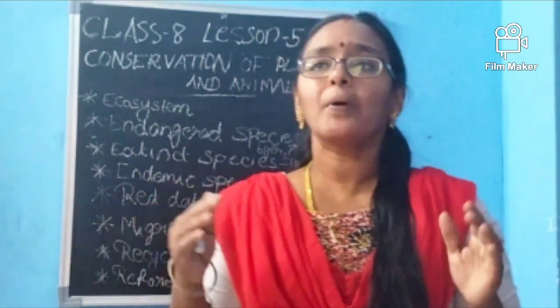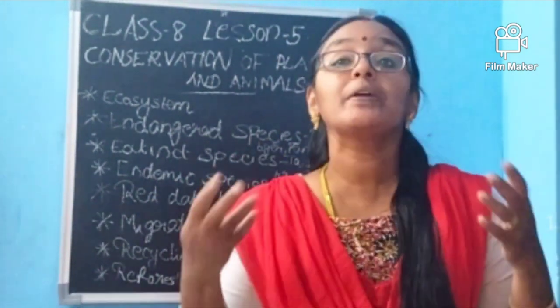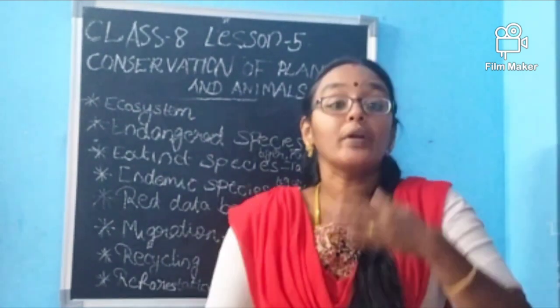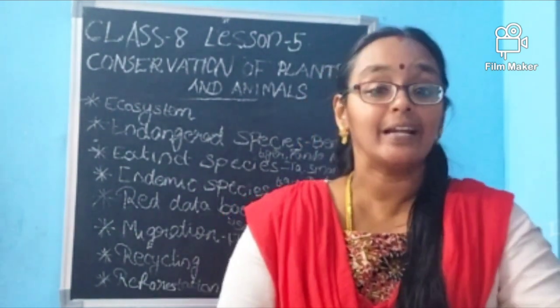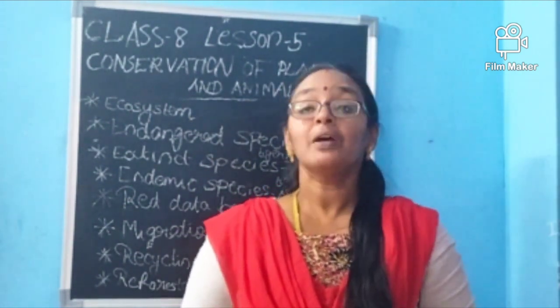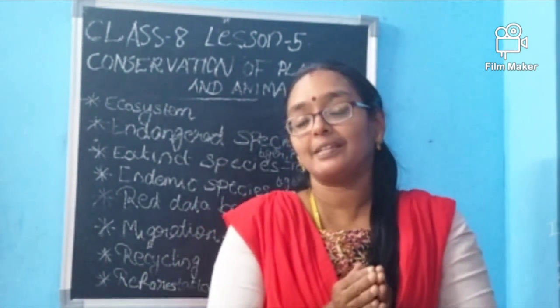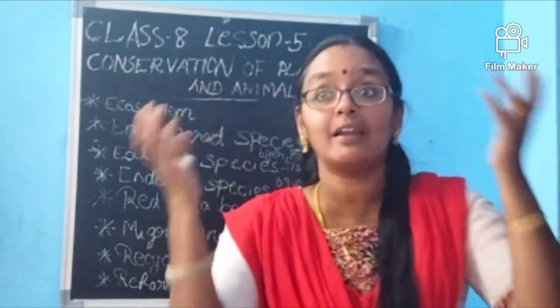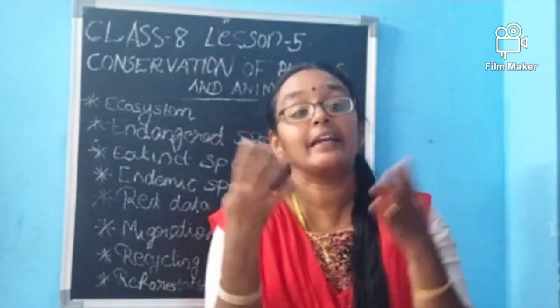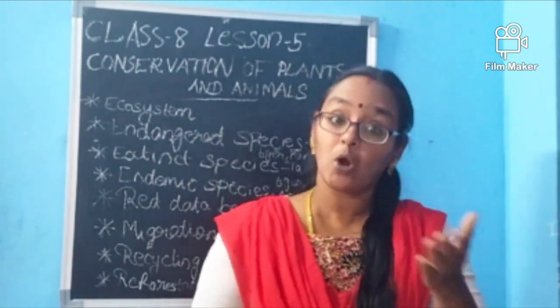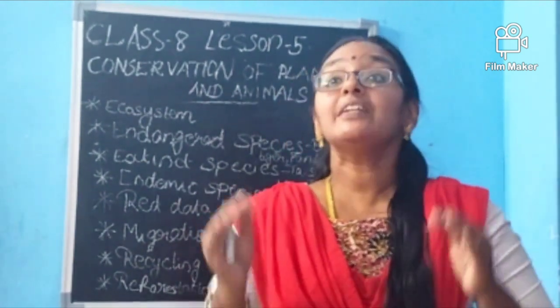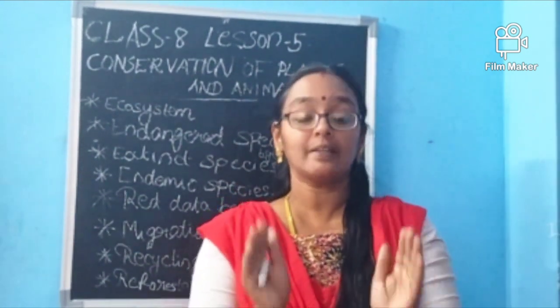Okay, now we understood about the species, whether they are going to die or they have died. So we have to keep them in a safe place. First we should have an alert about which animals are endangered. We should have knowledge about it, no? So internationally a book has been developed.